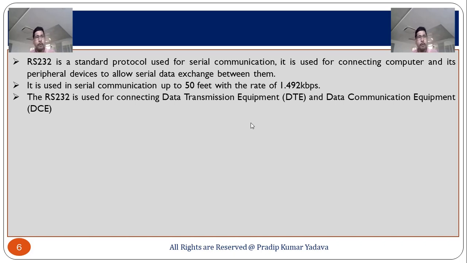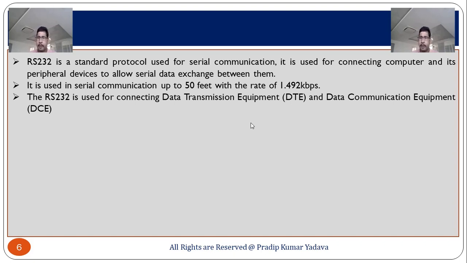Whenever you connect your data cable between your mobile phone and computer, a connection is established. After establishing the connection, you can transmit data from mobile to laptop or from laptop to mobile, because this is two-way communication.